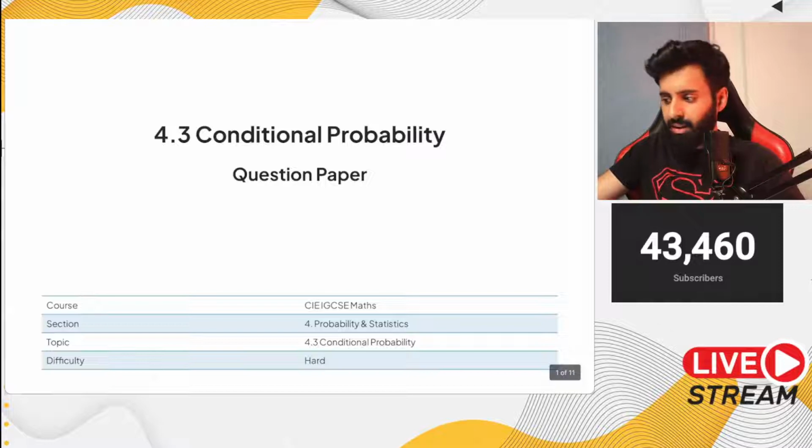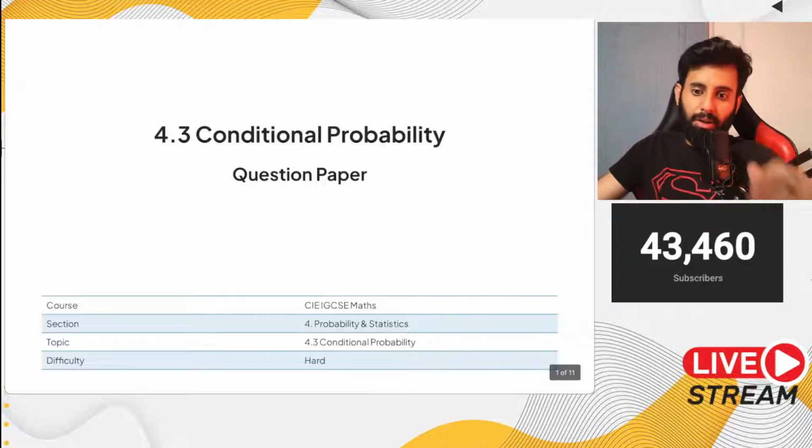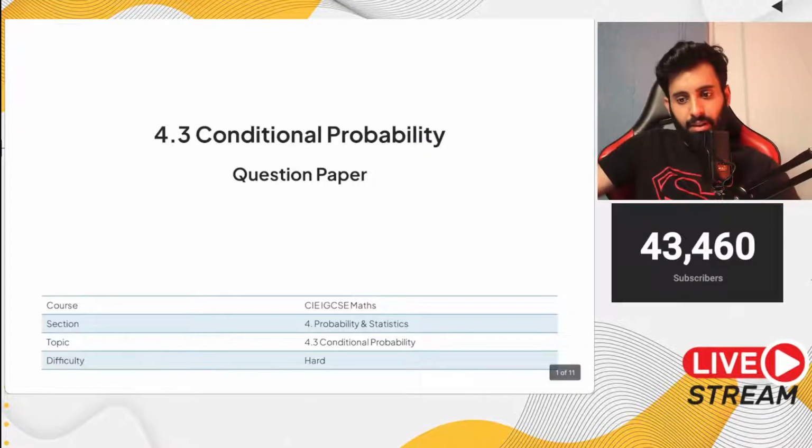Conditional probability is usually found as a part of a question. You won't find a question independently on conditional probability. It'll be maybe part 2 or part 3 of a question.